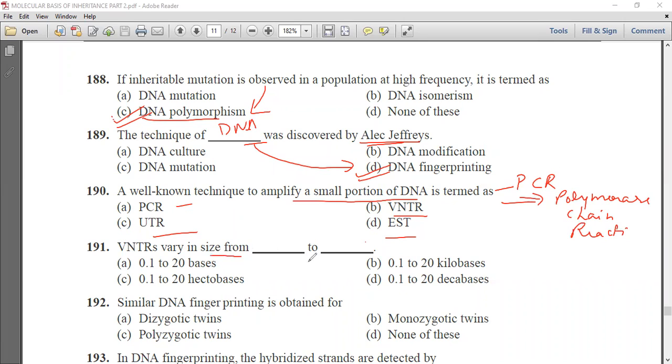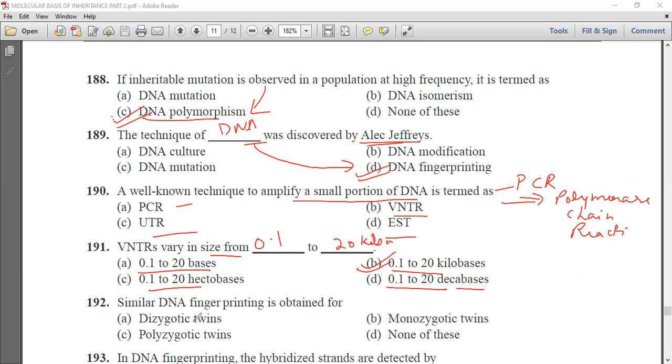VNTR vary in size from dash to dash: 0.1 to 60 bases, 0.1 to 20 kilobase, 0.1 to 20 hectabases, or 0.1 to 20 decabases.